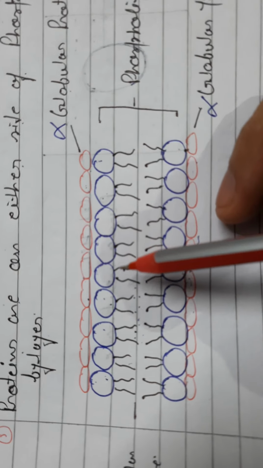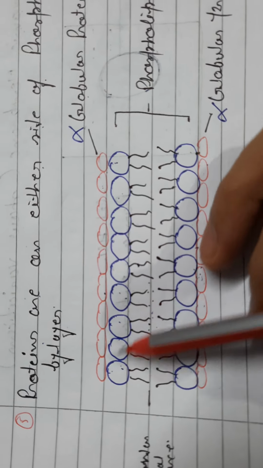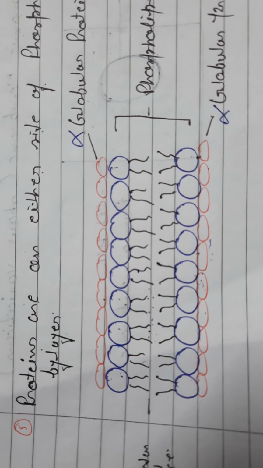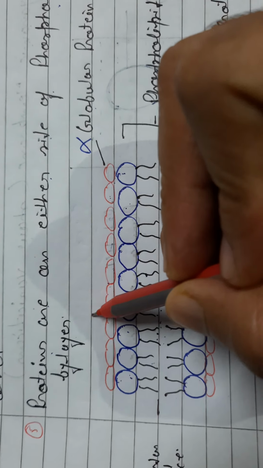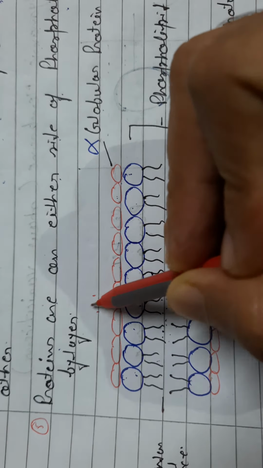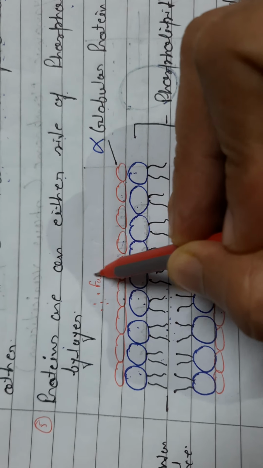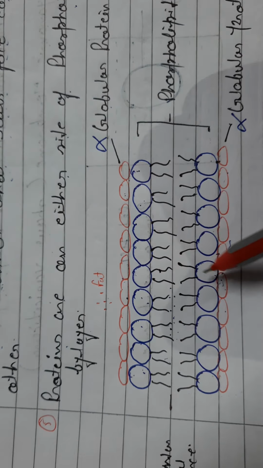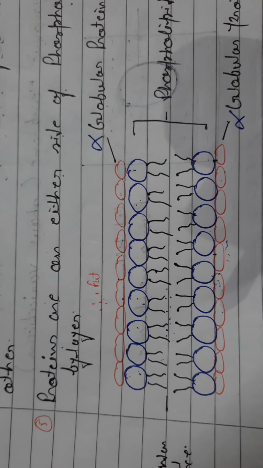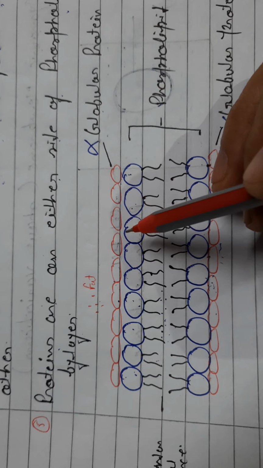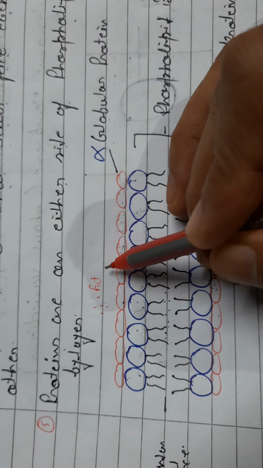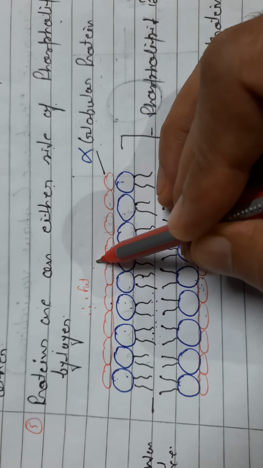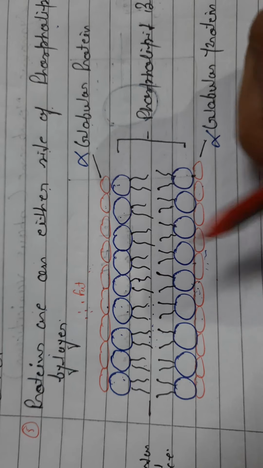The sandwich model is not accepted because, look here, this is the diagrammatic representation of the plasma membrane, and this plasma membrane has the tendency to pass fat soluble molecules from one portion to another portion in this manner. But this plasma membrane does not have the tendency to transfer water molecules from one part to another part.